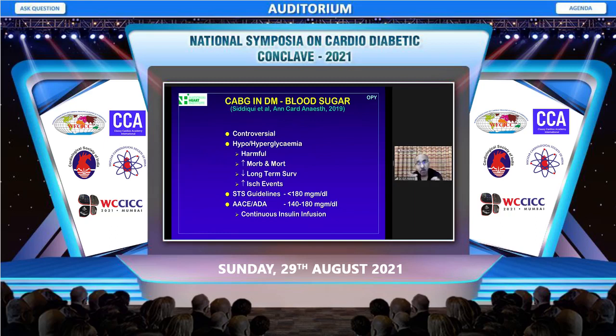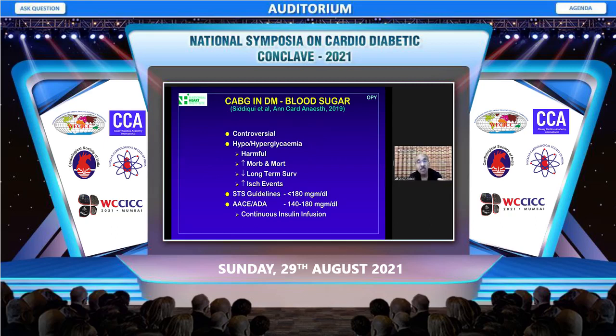Now, how much should the sugar be managed? We know both hypo and hyperglycemia are harmful in these patients. So somewhere between 140 and 180 should be the preoperative, intraoperative, and the postoperative sugar levels, which are managed with a continuous insulin infusion.